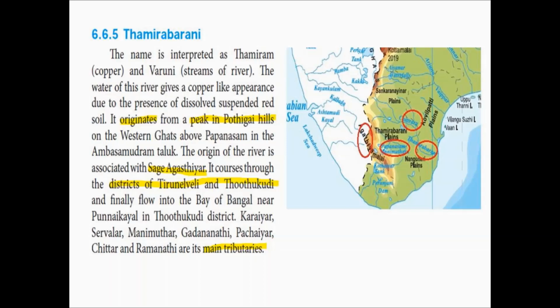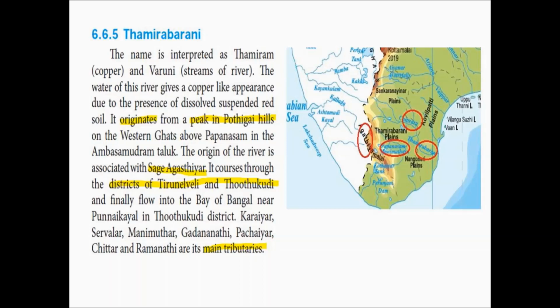Next, we will see about the river Tamarabarni. The name Tamarabarni is explained as Tamiram, which means copper, and Varni, which means streams of river. This river, Tamarabarni, gives a copper-like appearance because of the presence of dissolved suspended red soil.